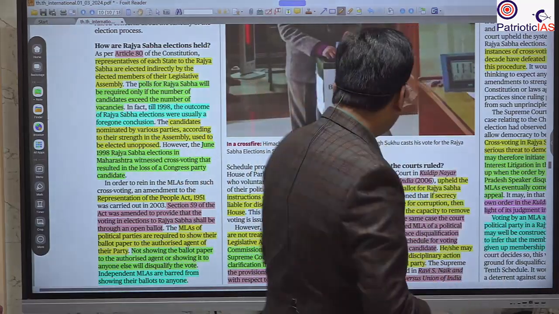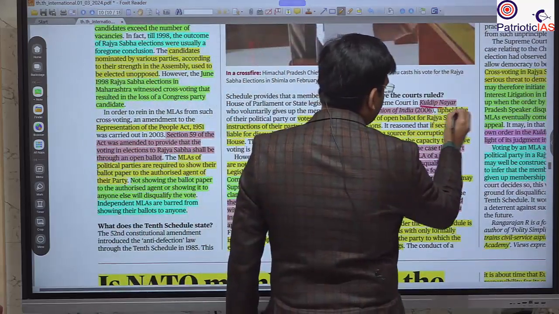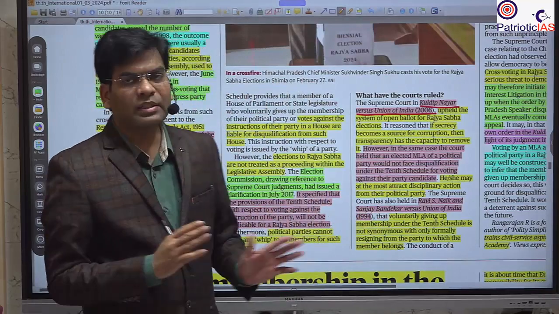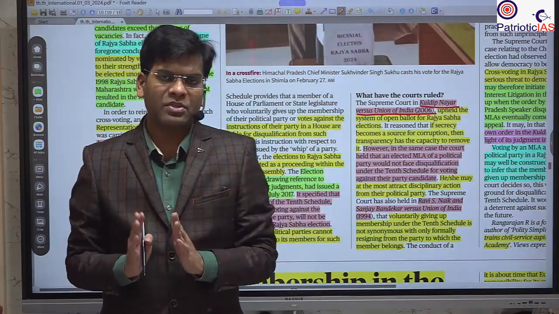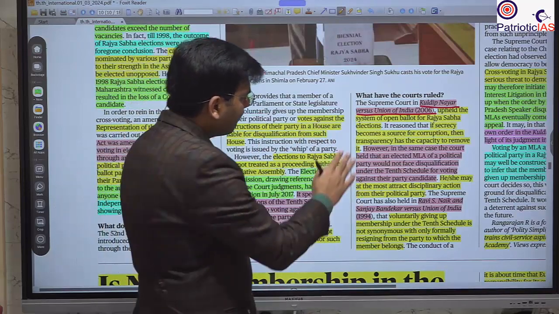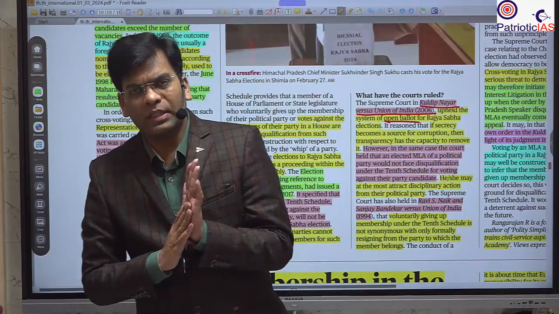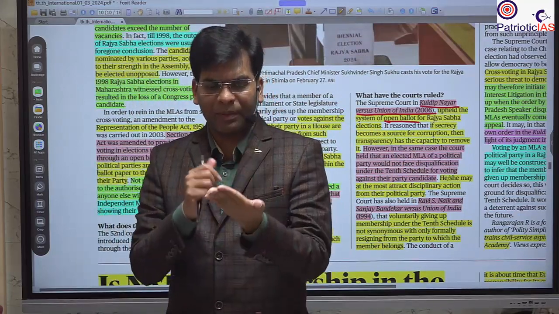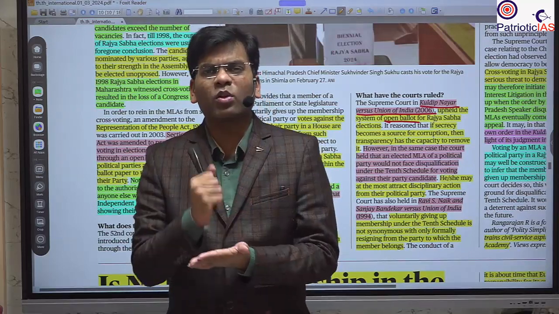Because in the Supreme Court, the Kuldeep Nayar versus Union of India case clearly says that cross voting will not be considered under anti-defection. This same case allowed for the open ballot, which means the MLA has to show their ballot paper to the party's representative, so they will not cross vote.